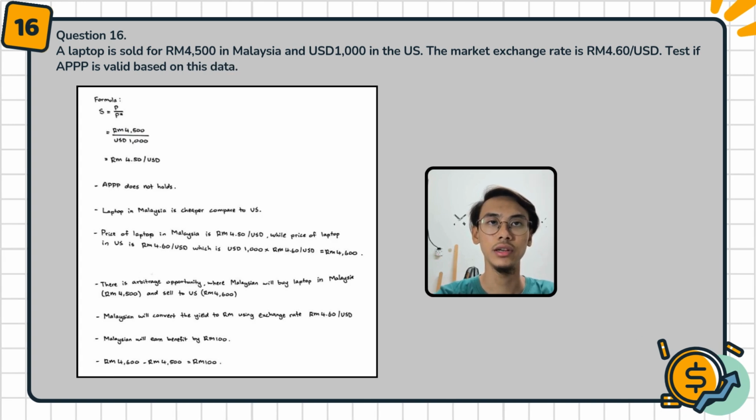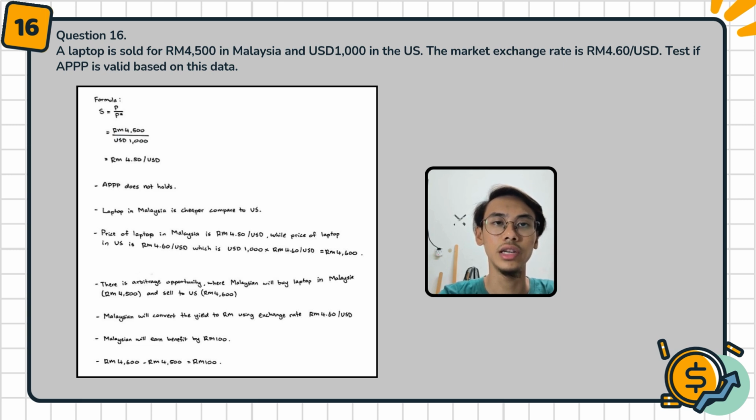For question number 16, a laptop is sold for RM4,500 in Malaysia and $1,000 in the US. The market exchange rate is RM4.60 per US dollar. Test if absolute purchasing power parity is valid based on this data. We must calculate using the formula S equal to P divided by P star. We combine the values in the formula: RM4,500 divided by US$1,000. We get the value RM4.50 per US dollar.